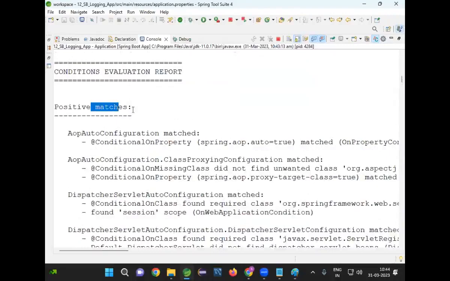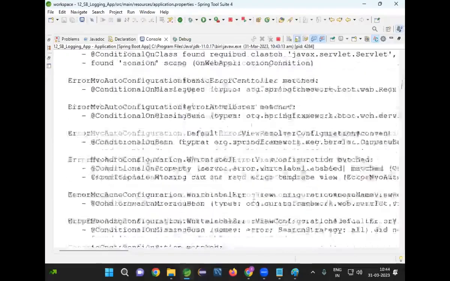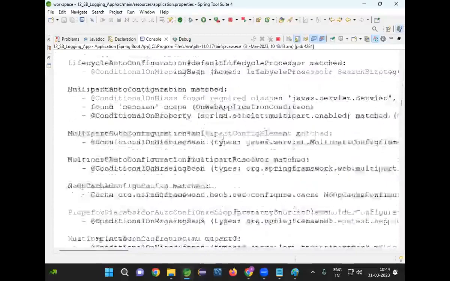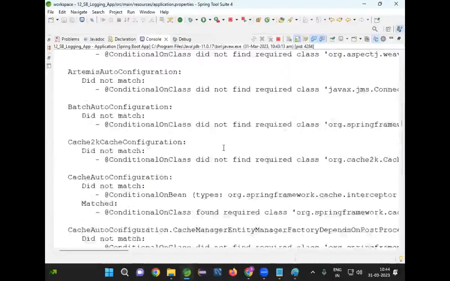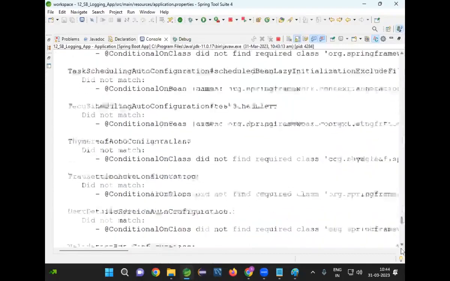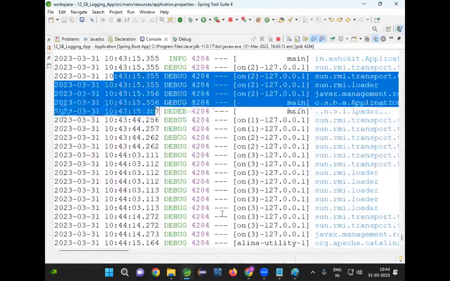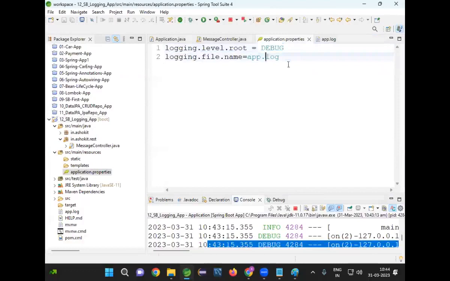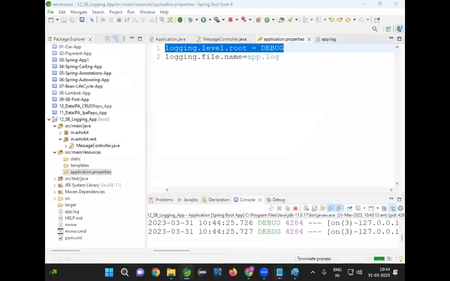The condition evaluation report is available. So many things are coming and printing here. Who is printing all these messages? Spring Boot is printing all these messages. Why is Spring Boot printing so many messages? Because the level is debug level. Debug level will print a lot of log messages.